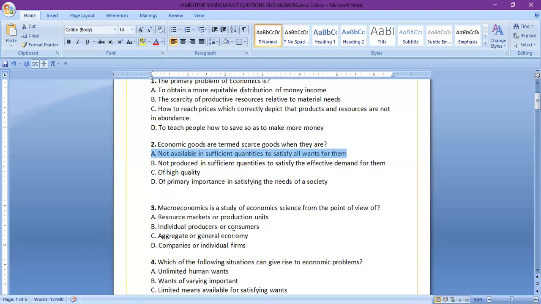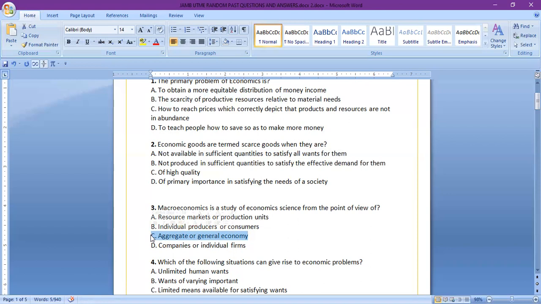C, aggregate or general economy. D, companies or individuals. In this case, the answer is C, aggregate. When you're talking of macro, it's referring to studying the aggregate or the general functioning of the economy. You look at the different sectors and then you analyze them as one or together.